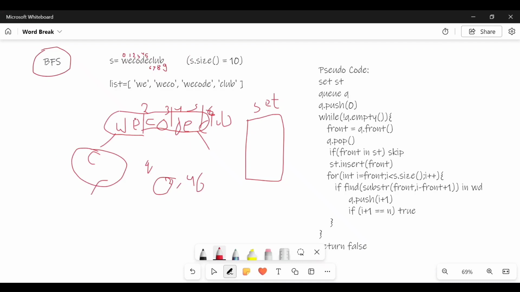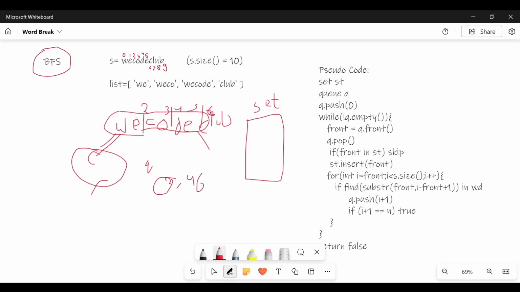At that time what we do is we first go here. If we got any partition, then we simply start exploring the other part. But here we first complete this first part whole, then move on to the other part, to check if I get the answer at first attempt. Maybe this whole WeCode club is actually in the string, so I don't have to explore all these possibilities. I can simply return true at that time. So this is the first advantage that I got here.